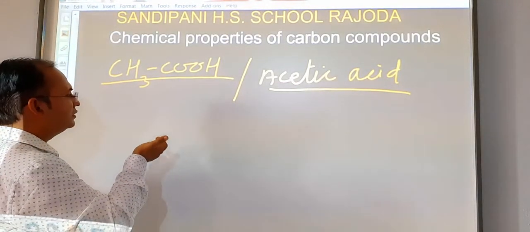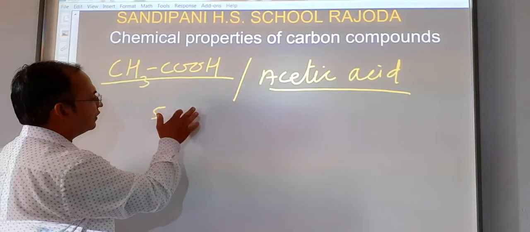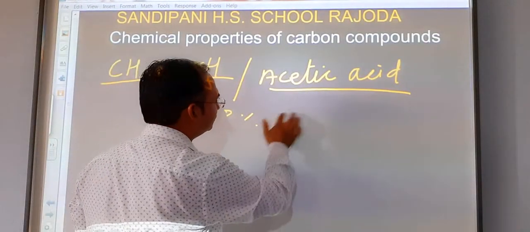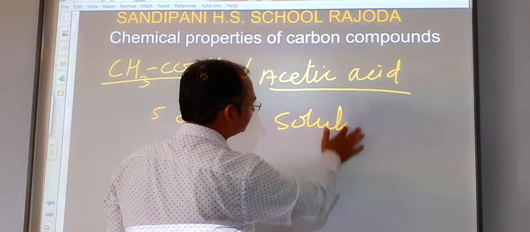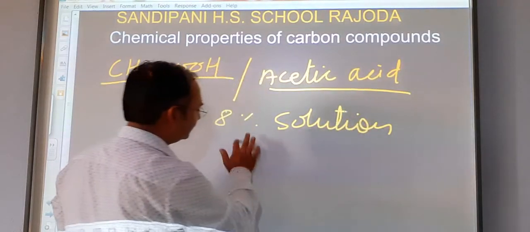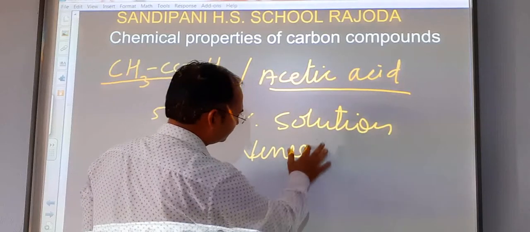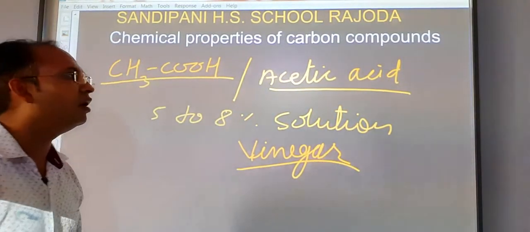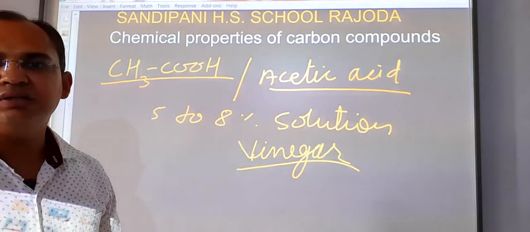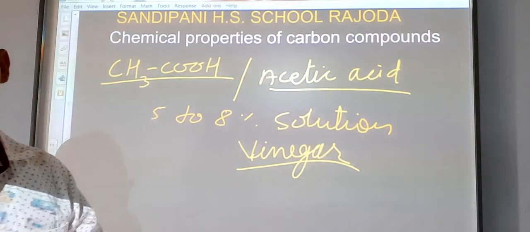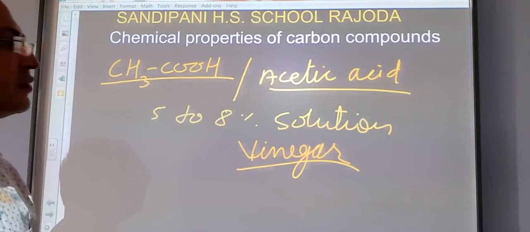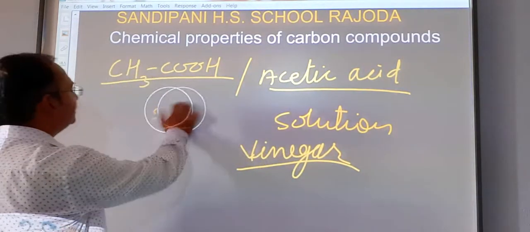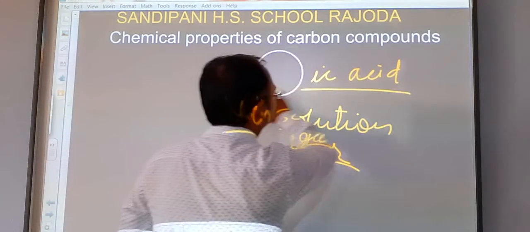In acetic acid, a near about 5 to 8% solution of acetic acid is called vinegar, and it is a very good preservative in our day to day life. We use it to preserve pickles, jams, etc. Now we will see the melting point of the acetic acid.